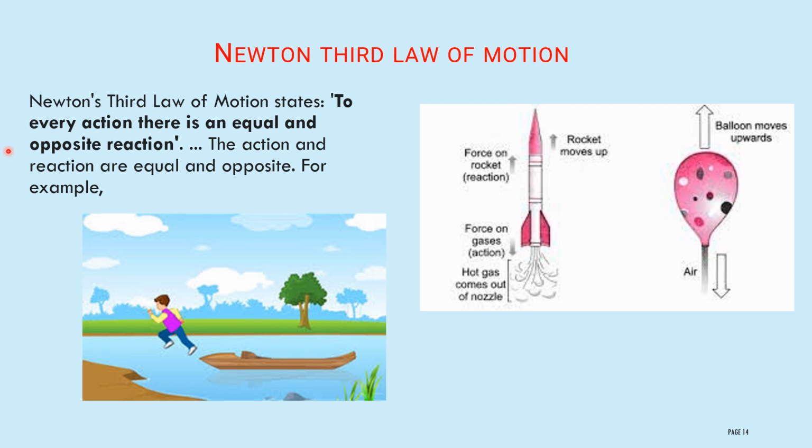Newton's third law of motion. Newton's third law of motion states that to every action there is an equal and opposite reaction. The action and reactions are equal and opposite. For example, consider this is the rocket.